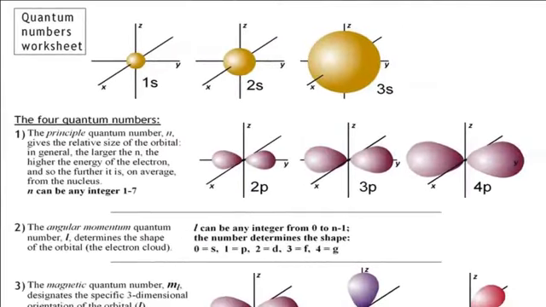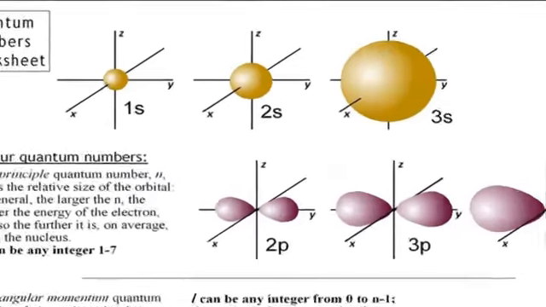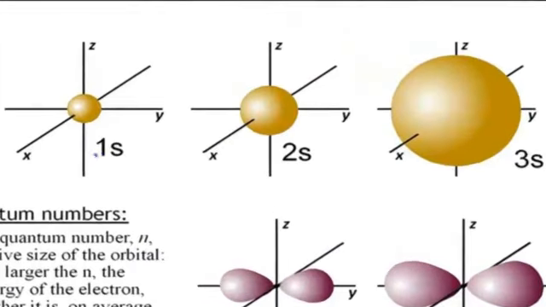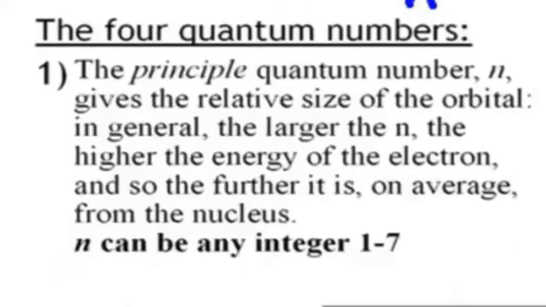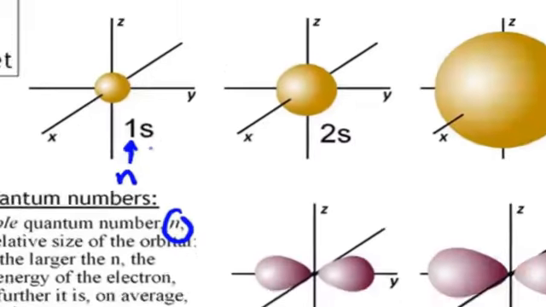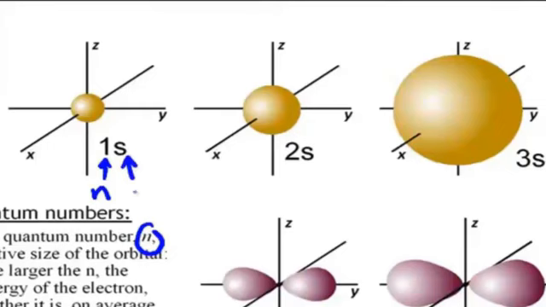Okay, so let's take a look at s orbitals and p orbitals. First up, the s orbitals. As we know, orbitals are always represented by a number and a letter. Well, the number is the principal quantum number, and that is our first quantum number, symbolized as n. The letter is our second quantum number, symbolized as l, and that tells us the shape of the orbital. But we are not going to talk about the shape at this moment. We will a little bit later. Let's first take a look at what the principal quantum number tells us.